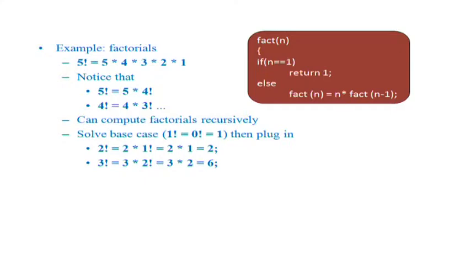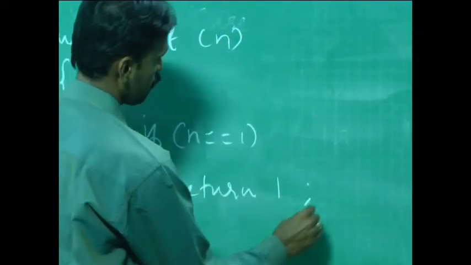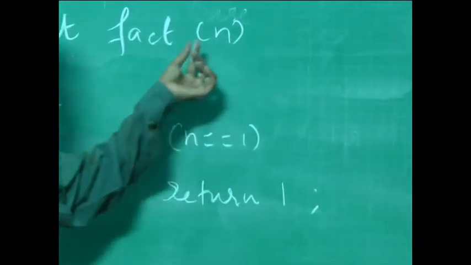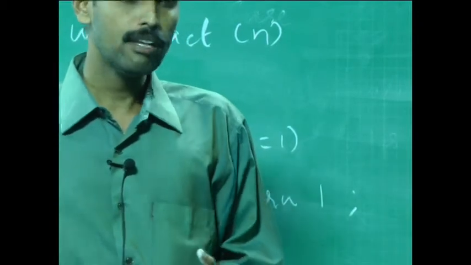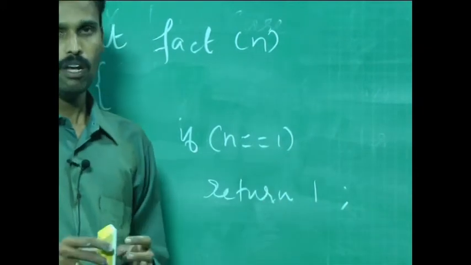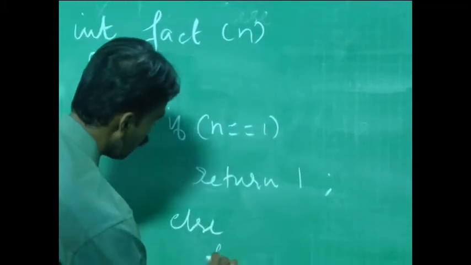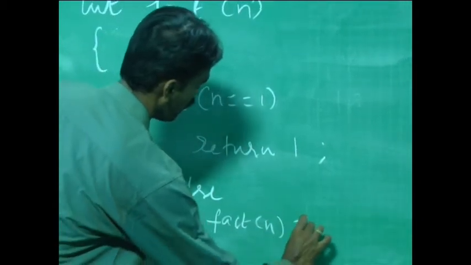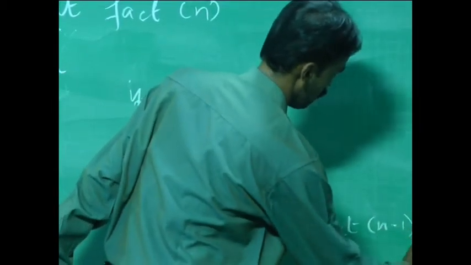The very first rule that I have to have is my base case. What is the base case? In my example, I check if n equals 1, I will return 1. This is my base case. Whenever I find n to be 1, it means that I am trying to compute the factorial of 1, which we all know has the value 1. So whenever n becomes 1, I return 1. What do I do if it is not so? Then else, fact of n equals n star fact of n minus 1.